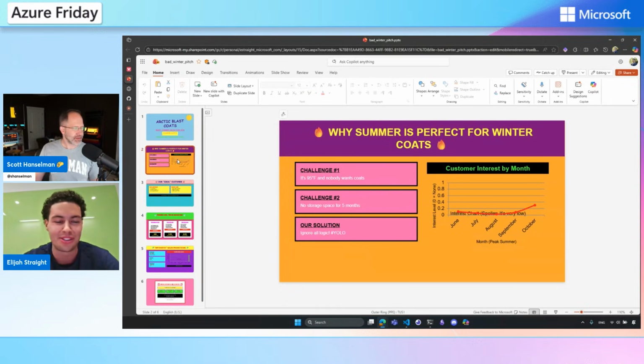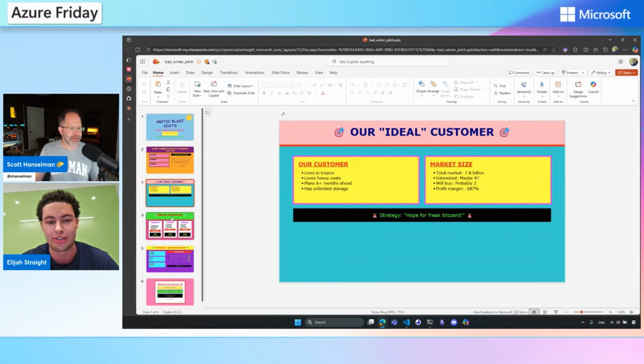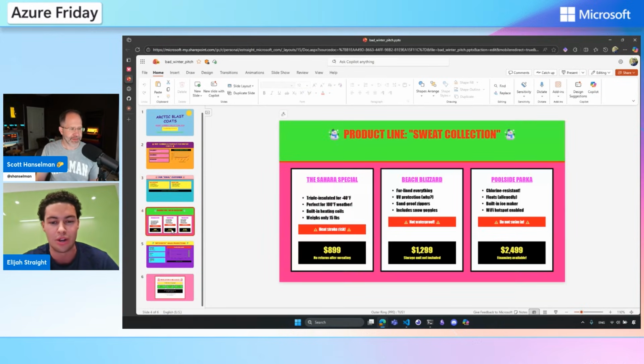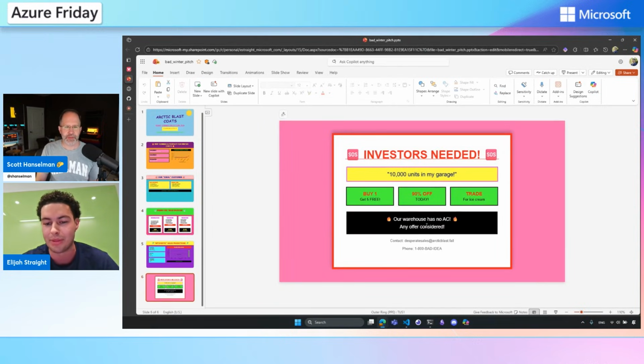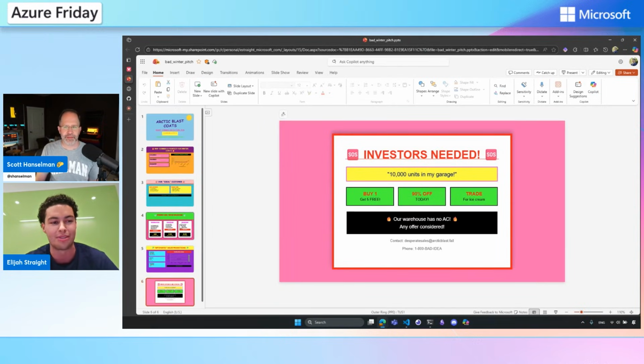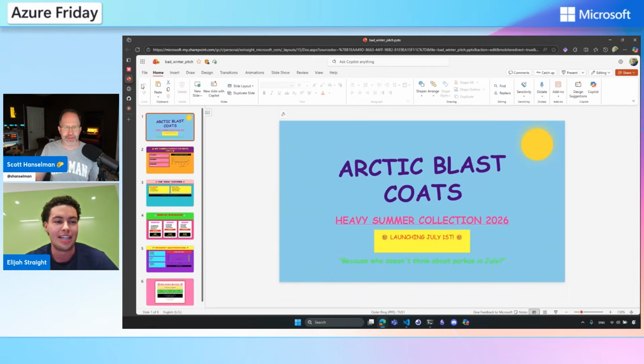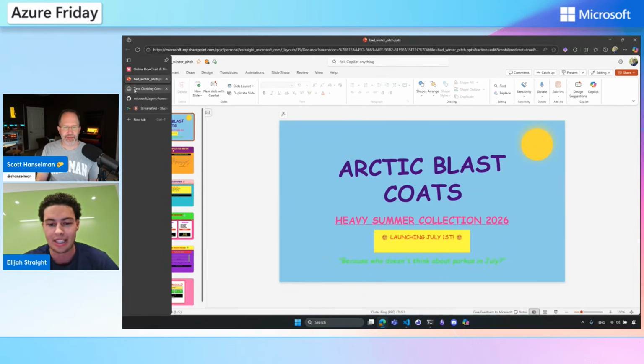So yeah, all of the colors and whatnot are completely generated by AI. And this is a really bad example here because it's winter coats for the summer. So you can see nobody really wants them. Our ideal customer lives in the tropics but loves heavy coats. Just overall a bad pitch deck, and the plan is, hey, I need to get rid of these right now. So not awesome.